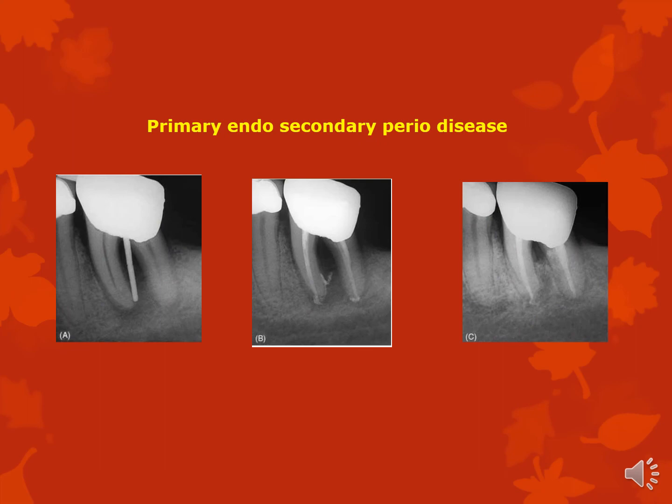Primary endo with secondary perio. So this has started off as an endo lesion, but then also involved the periodontal ligament, and now here you have to treat the endodontic infection as well as the perio pocket.